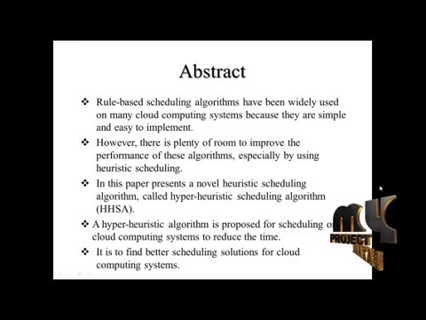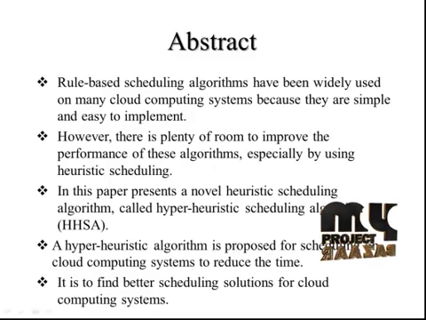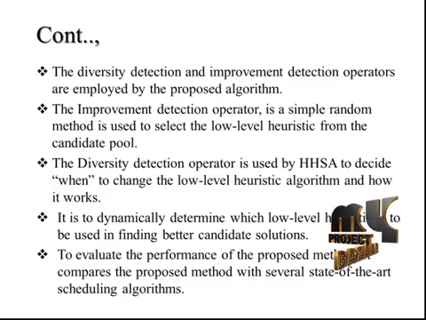A hyper-heuristic algorithm is proposed for scheduling on cloud computing systems to reduce the time. It is to find better scheduling solutions for cloud computing systems. The diversity detection and improvement detection operators are employed by the proposed algorithm. The improvement detection operator is a simple random method used to select a low-level heuristic from the candidate pool. The diversity detection operator is used by the hyper-heuristic scheduling algorithm to decide when to change the low-level heuristic algorithm and how it works. It is to dynamically determine which low-level heuristic is to be used in finding a better candidate solution.